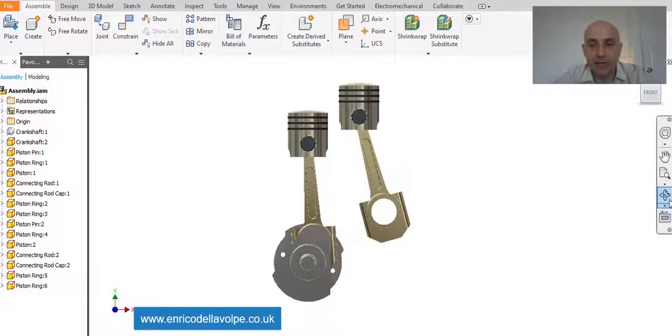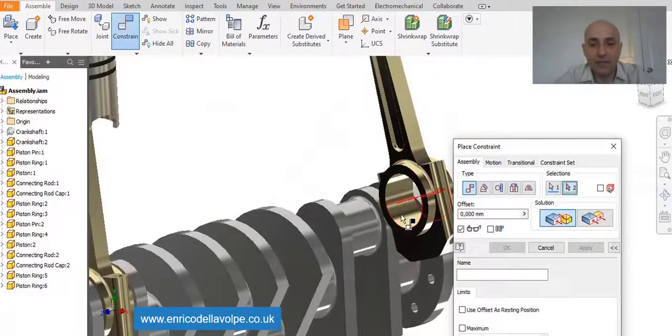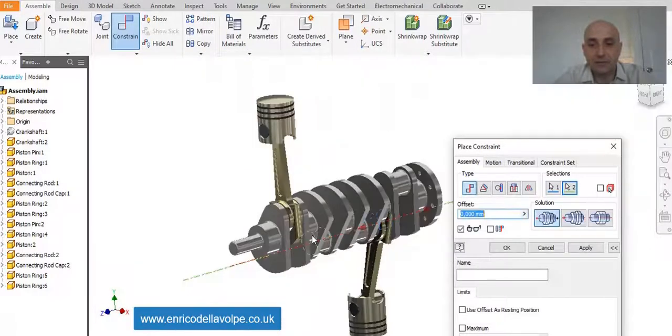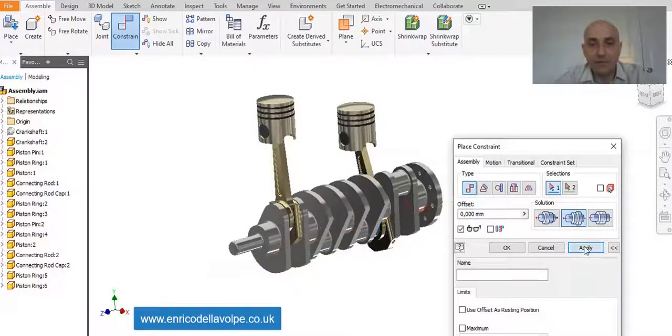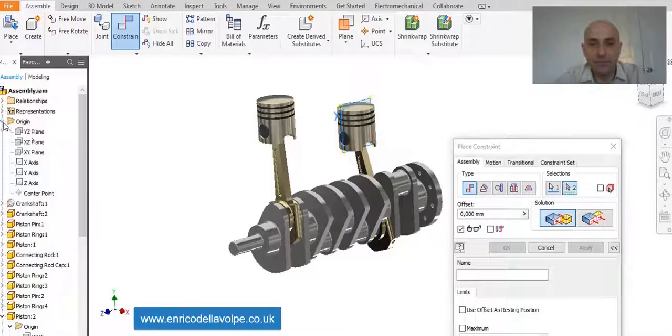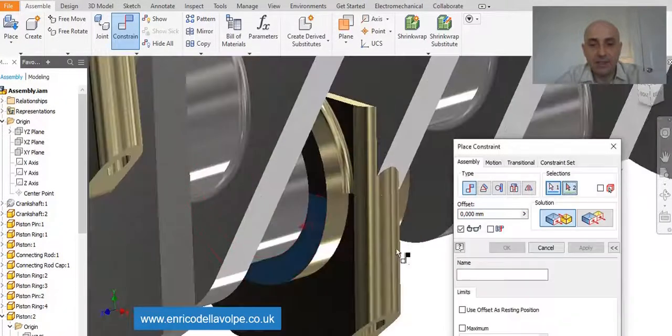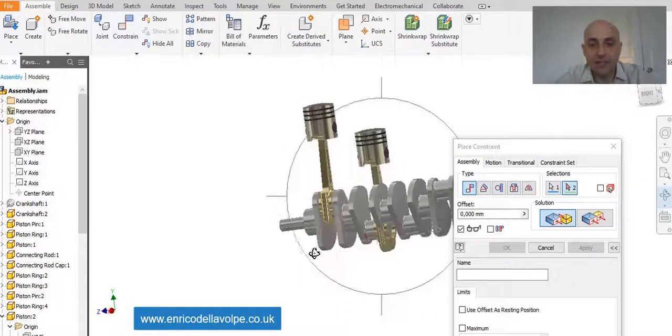Take the axis and constrain with the axis. Middle plane of the piston, constrain with the middle plane of the origin, enter. This side with the other side 4 mm distance, enter.